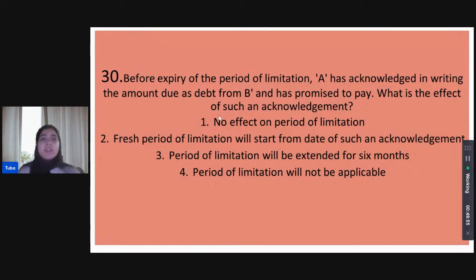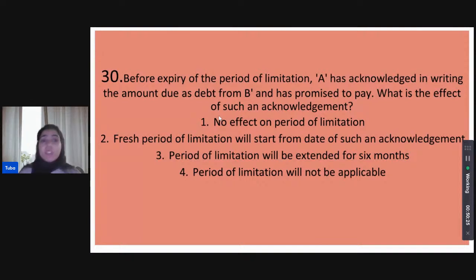Before the expiry of the period of limitation, let's say A has acknowledged in writing the amount due as debt from another person B, and A has promised to pay it. What is the effect of such an acknowledgement? Will it have no effect on the period of limitation? Or is it that a fresh period of limitation will start from the date that this acknowledgement is made? Or is it that the period of limitation will be extended for 6 months? Or is it that the period of limitation will not apply at all?